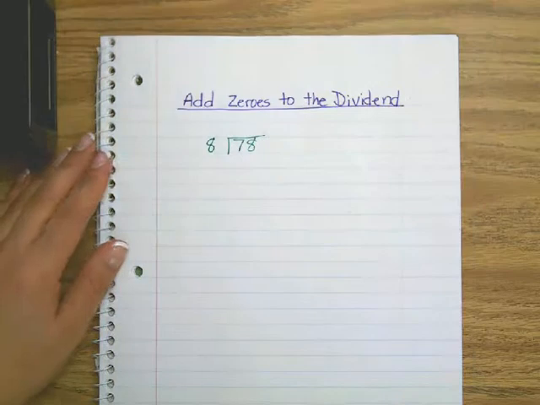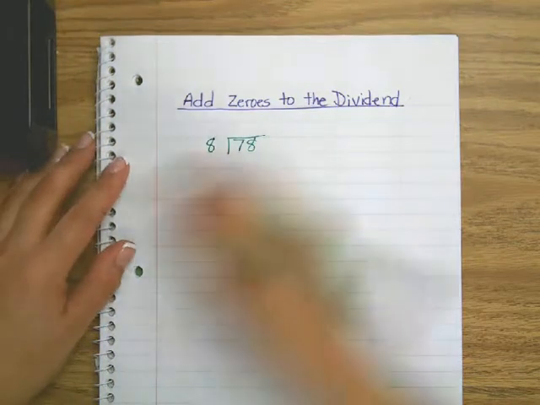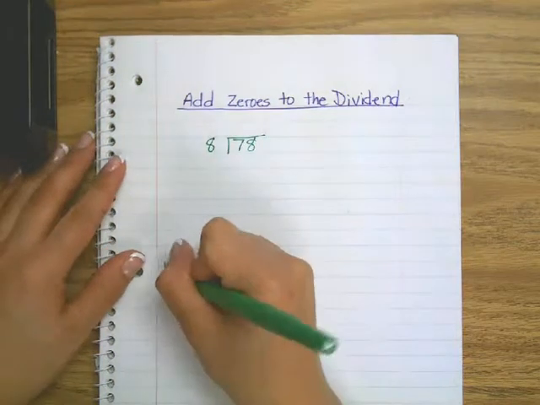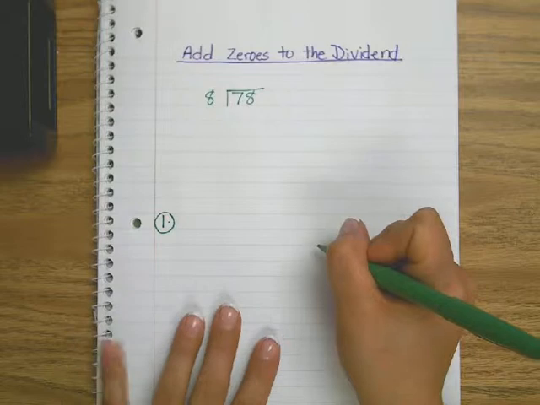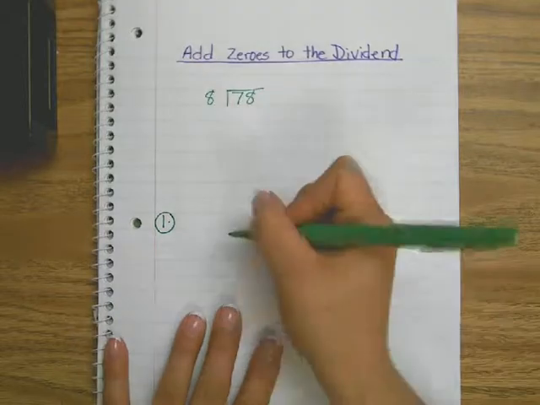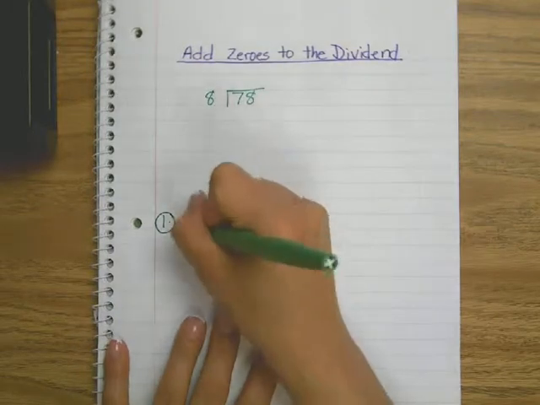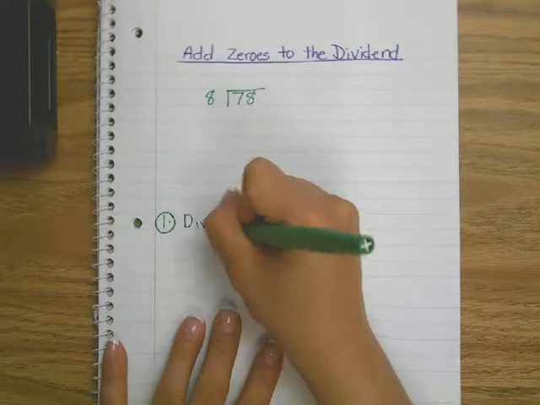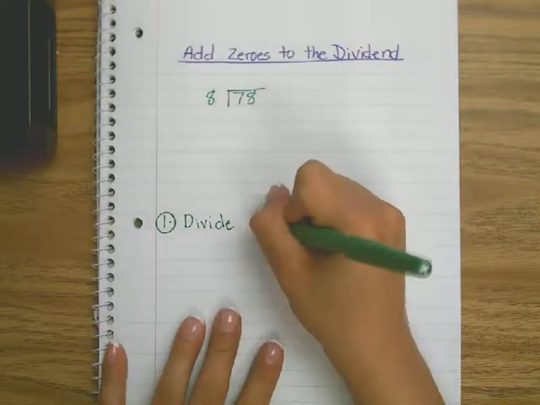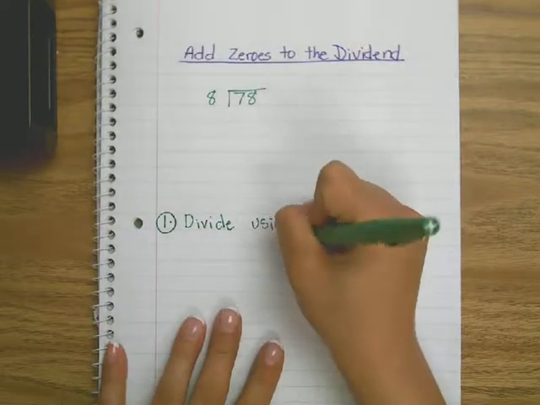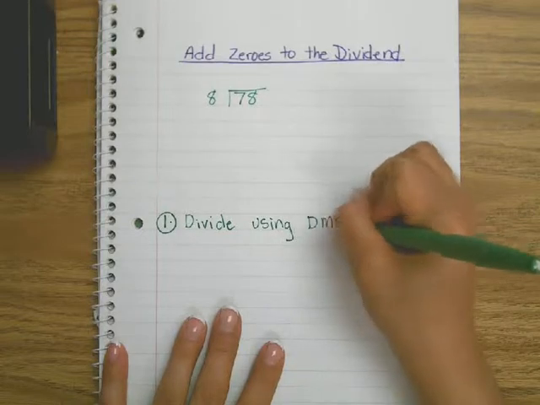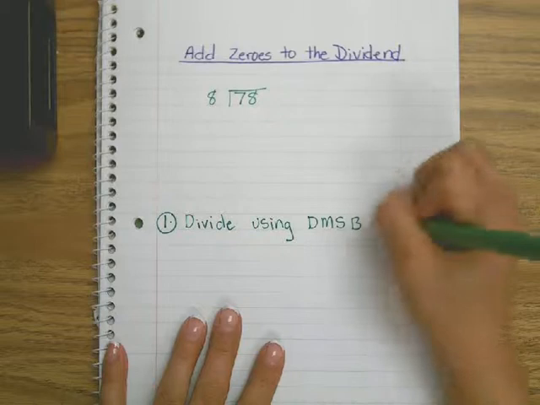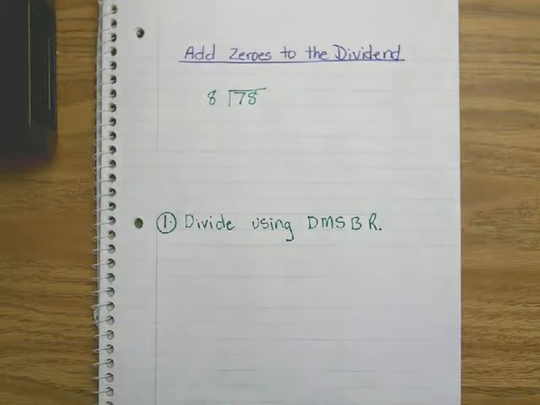So if I list my steps, I would say step number 1 is to divide as usual, just how we normally do long division. So I'm going to say divide using DM, dad, mom, sister, brother, Rover. Our long division, right?